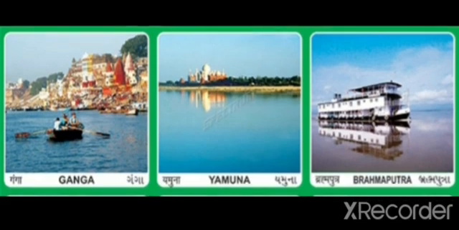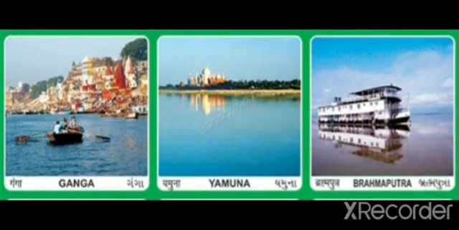Some rivers will become dry during summers, and they have to wait until the next season for the rain to come and fill the river. When a river continuously has water throughout the year, for all 365 days, we call it a perennial river. Examples of perennial rivers in our country are Ganga, Yamuna, Brahmaputra, Mahanadi, Tapti.